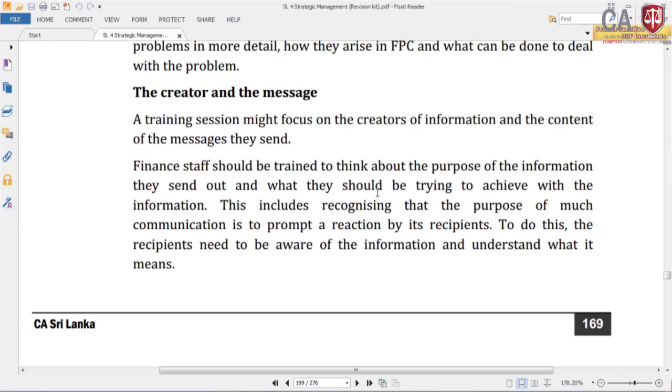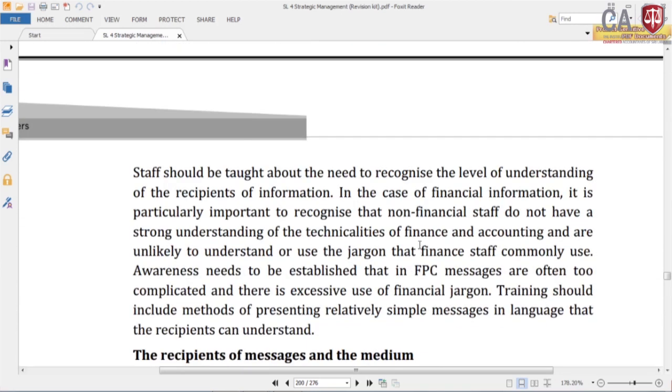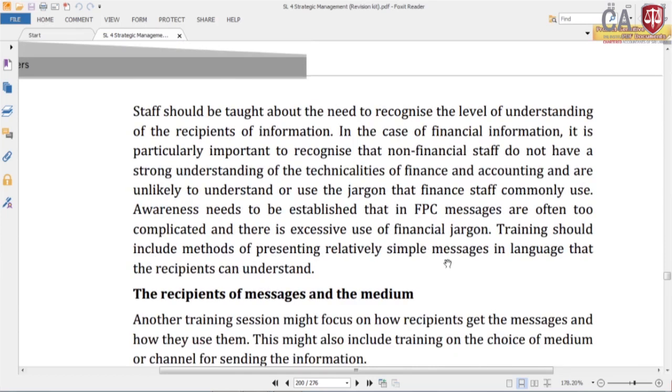To do this, the recipient needs to be aware of the information and understand what is meant. So they have to understand that. Staff should be taught about the need to recognize the level of understanding of the recipient of information.